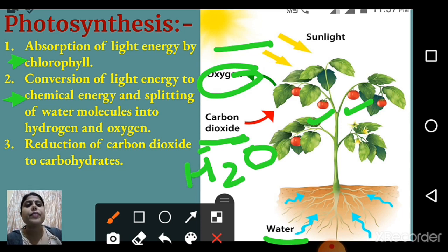Okay. Next, third, what occurs again in this process? The reduction of carbon dioxide to carbohydrate, right? As I told you, for the process of photosynthesis, plants absorb carbon dioxide. So this carbon dioxide is reduced to carbohydrate. Okay, I hope you are all clear here.